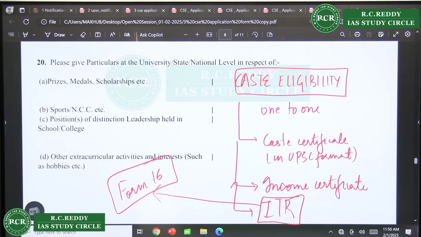Chess, yes, chess can be written. Yes, NSS, yes, you can write NSS. Volleyball, yes, you can mention if you have played in your college. International relations and internal security, yes, you can write down reading about international issues or reading about internal security issues. That also you can write down. There's no problem. But be ready to be asked questions, because international relations is a very wide term, right? They can ask you about relations with any country, and if you get stuck, then obviously it's not your hobby.